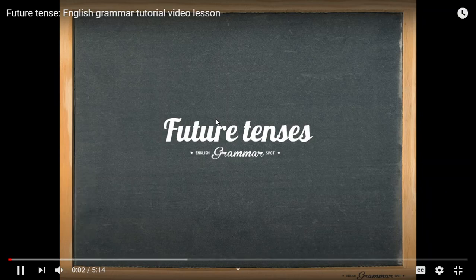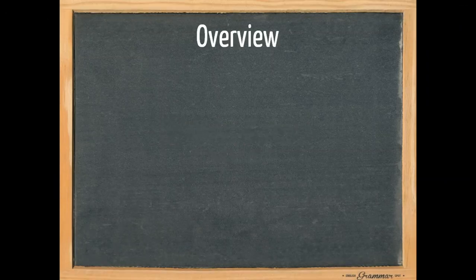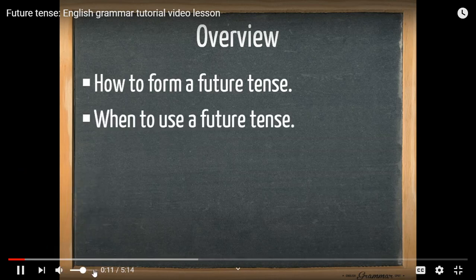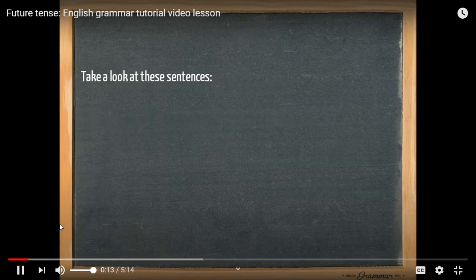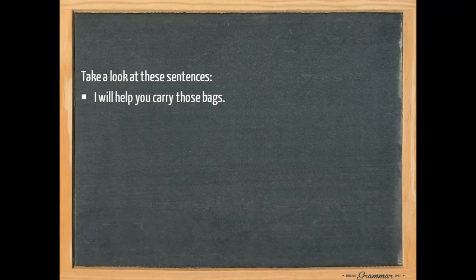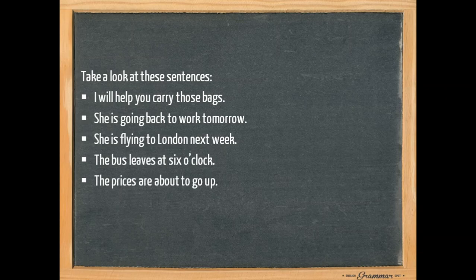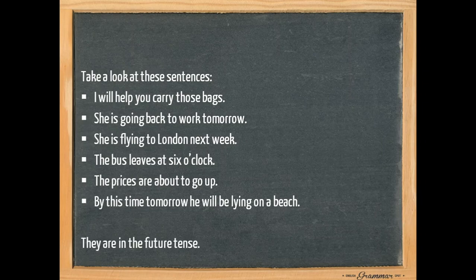Welcome to English Grammar Spot. This tutorial is about the future tenses. In this lesson I'm going to show you how to form a future tense and when to use a future tense. Take a look at these sentences. I will help you carry those bags. She's going to work tomorrow. She's flying to London next week. The bus leaves at 6 o'clock. The prices are about to go up, and by this time tomorrow he will be lying on the beach. All of these sentences are in the future tense, but as you can see, there's quite some variation.